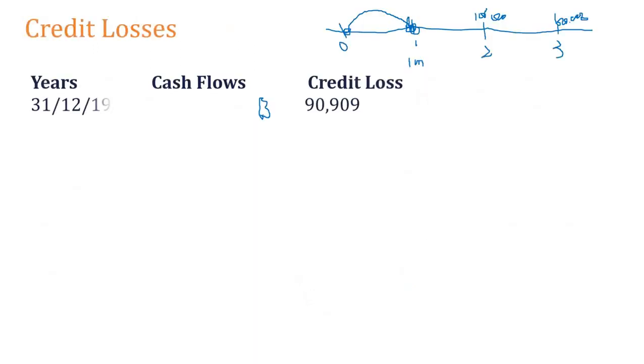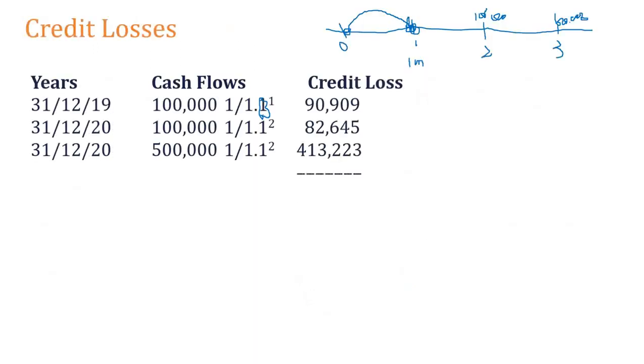And what I did, I got the present value of these cash flows using what? The original effective interest rate. Remember, by the time I take the loan, the effective interest rate is 10%. It may change in the first year, second year and third year, but don't use any other market rates which prevail in these years. Always use the original effective interest rate to discount. Right? So this is called the credit loss.